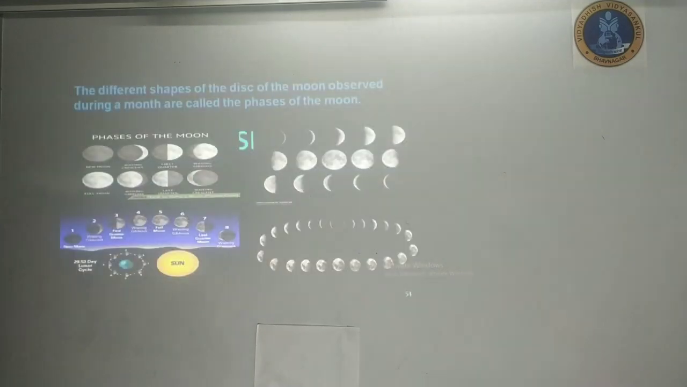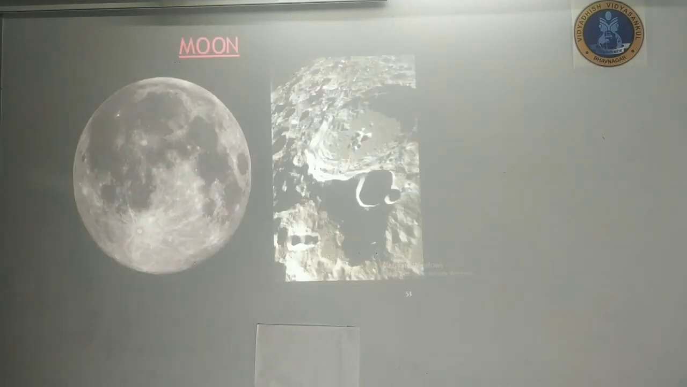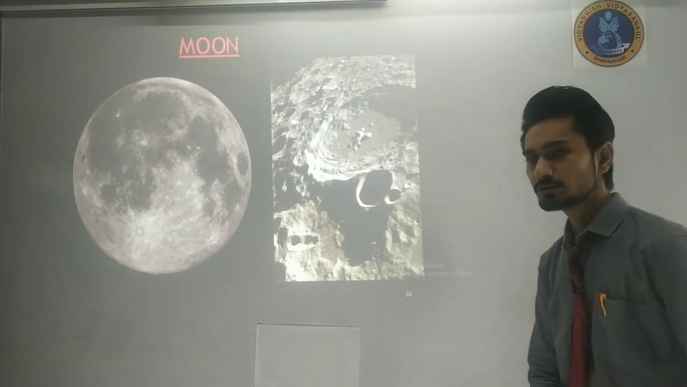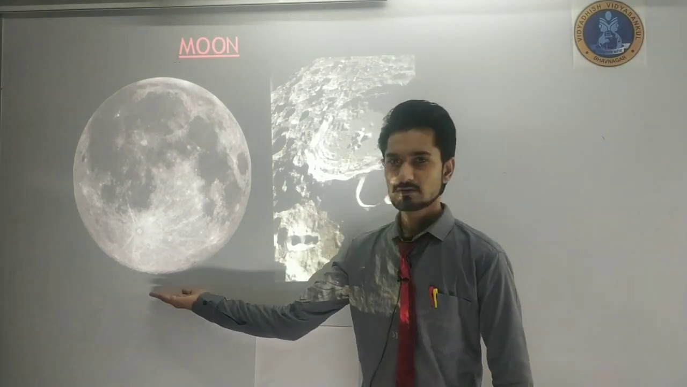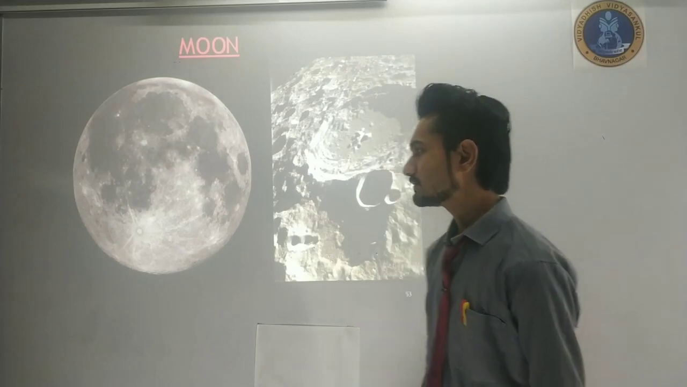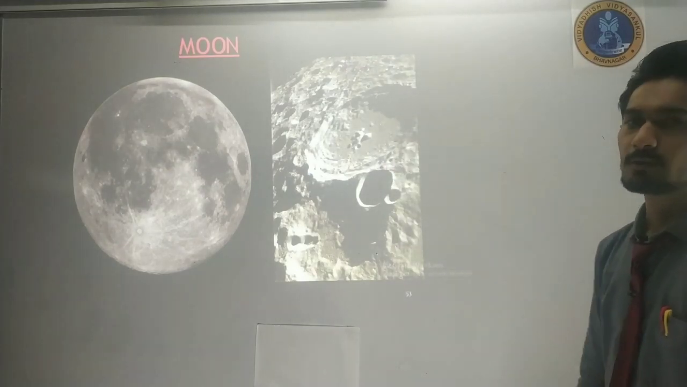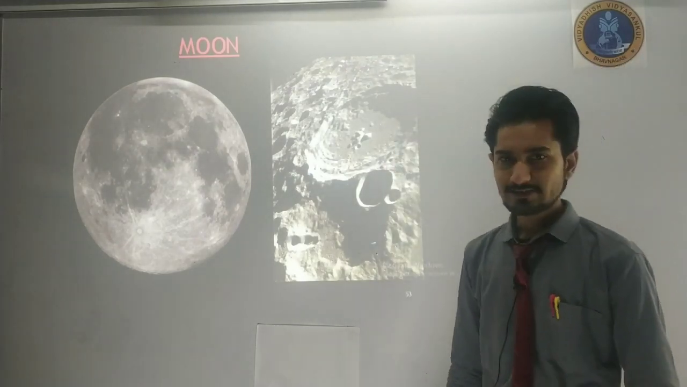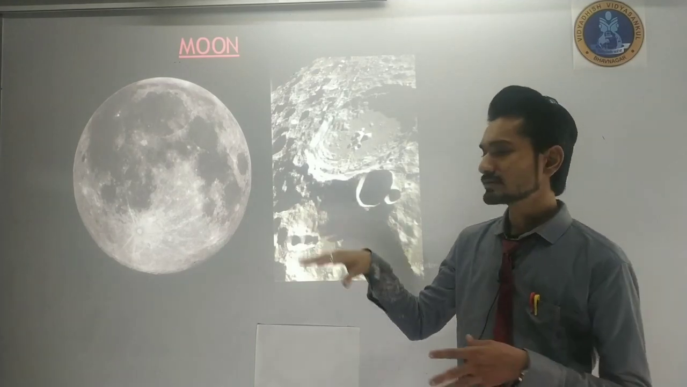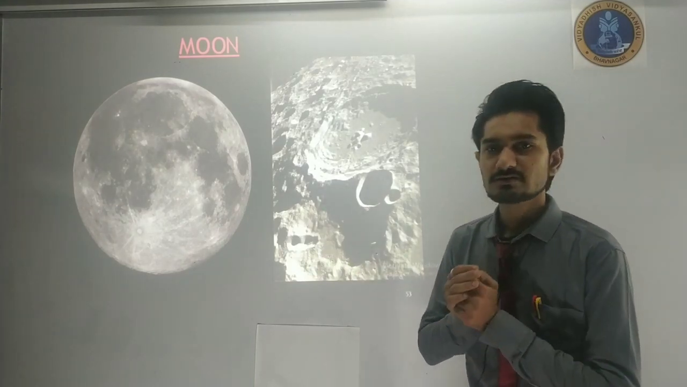Okay, now we are going to see the moon. As you can see on your screen, this is the moon. Here it is. Now, what can we say about the moon? The moon is the satellite of our earth. Due to the gravitational force of our earth, the moon is rotating around the earth.